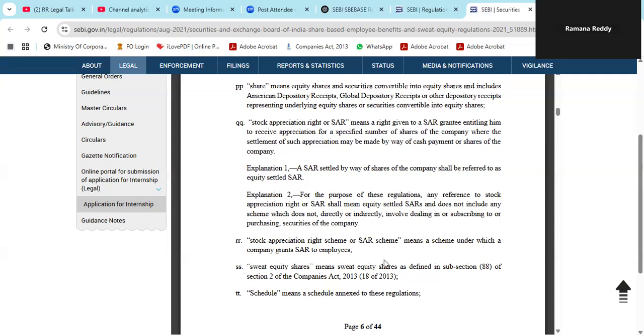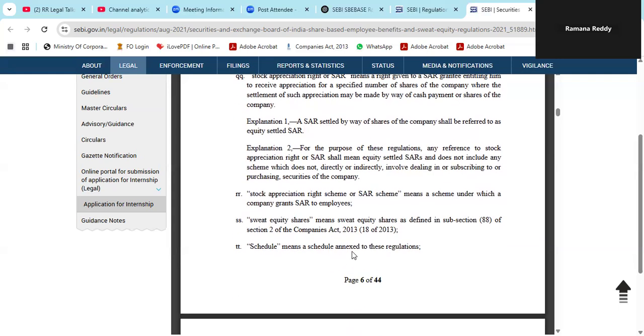Then stock appreciation rights means a scheme under which a company grants SARs to its employees. Suppose it is by way of cash settlement, yes, there may be a cash payment, or shares of the company, or equity settled. Then sweat equity shares, as defined under Section 2 of the Companies Act 2013.